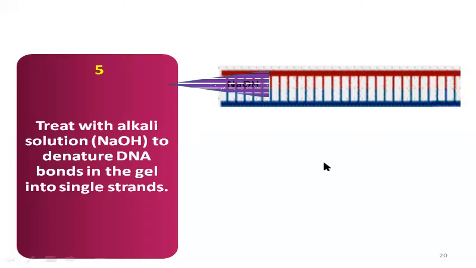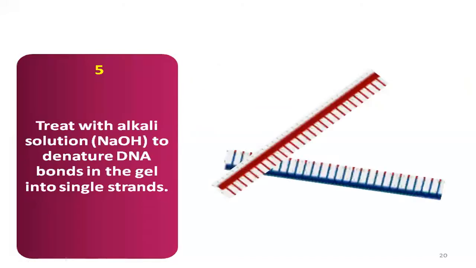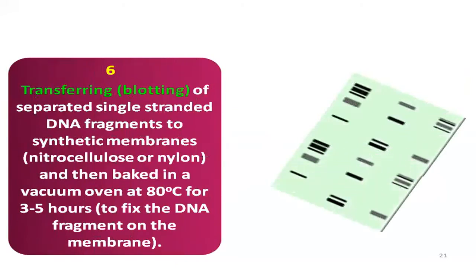So our next step is we will be treating with the alkali solution to denature or to separate these DNA strands into single strands. After that, we will be transferring those single stranded DNA fragments onto the synthetic membrane, that is nothing but nitrocellulose or nylon, and then it will be baked in a vacuum oven at 80 degrees centigrade for around 3 to 5 hours, so that these DNA fragments are fixed on that membrane.